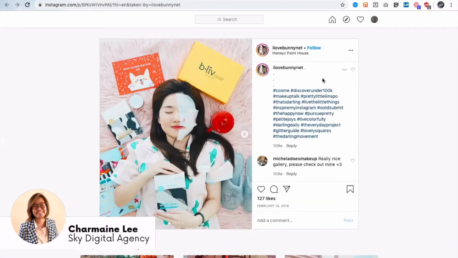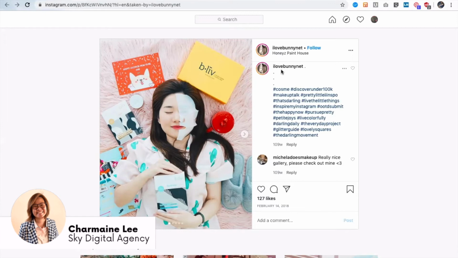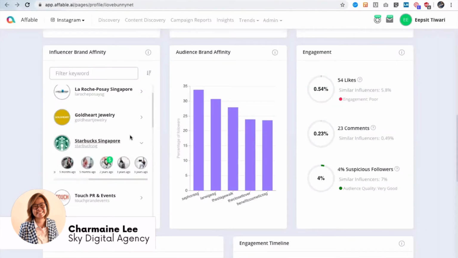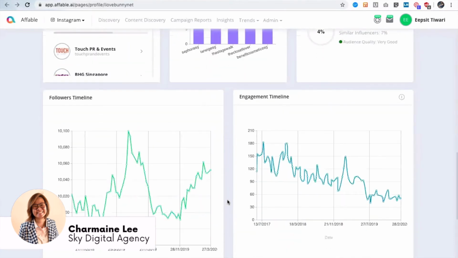Because she tagged it as sponsored, is it? Yes. Anywhere an influencer tags a sponsored post, paid post, paid partnership, or any keyword related to that, our system directly captures it and shows it here. So for the rest of the posts about Starbucks, it wasn't sponsored, she just mentioned Starbucks. Okay, understood.